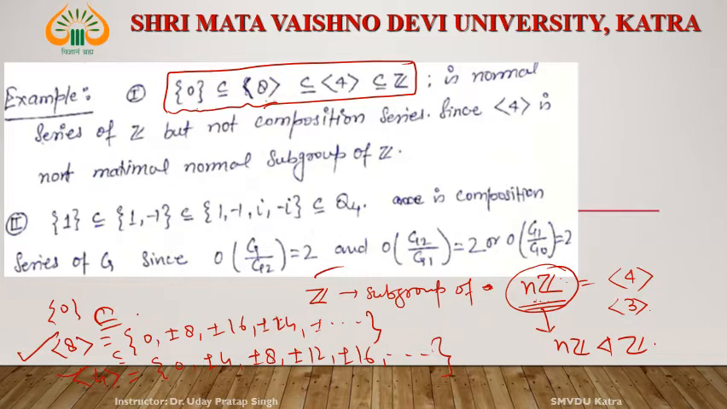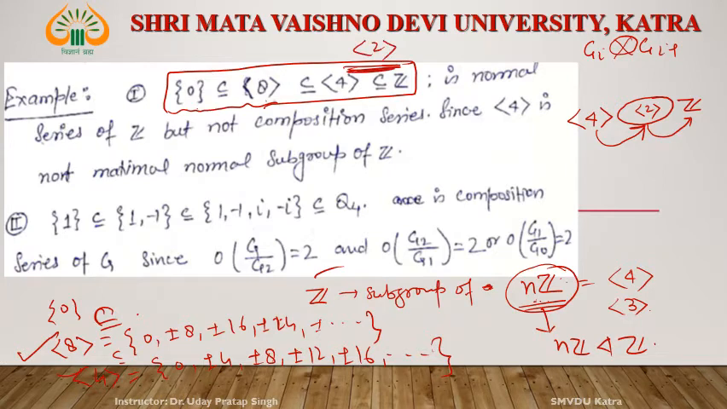Why not a composition series? Since a composition series says that between Gi and Gi plus 1 no normal subgroup exists. But in this case, see, this is 4Z and this is Z. Does any normal subgroup exist between 4Z and Z? Yes, that is 2Z. Right? 2Z is a normal subgroup of Z and 4Z is a normal subgroup of 2Z. Between 4Z and Z there exists 2Z, which is normal in Z, and 4Z is normal in 2Z.